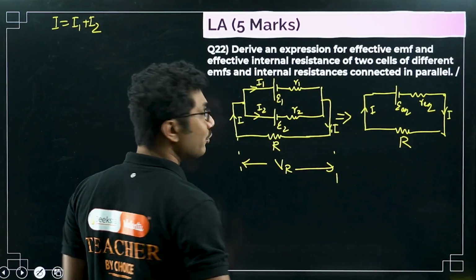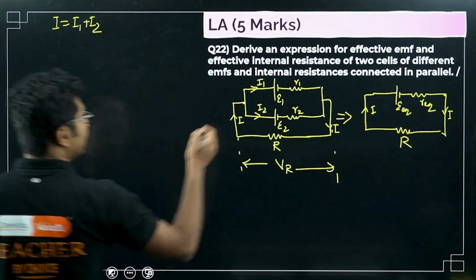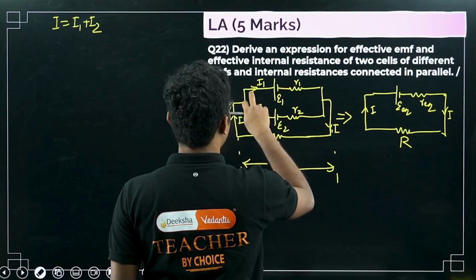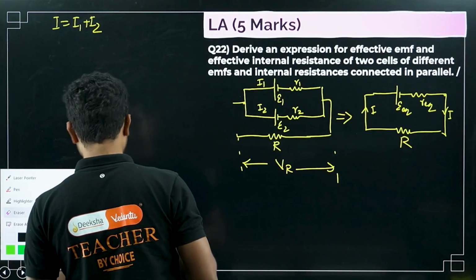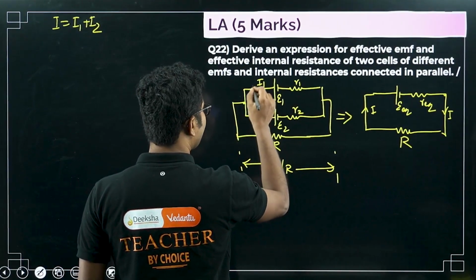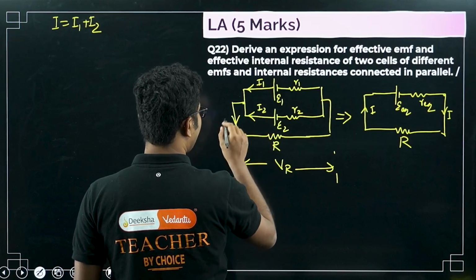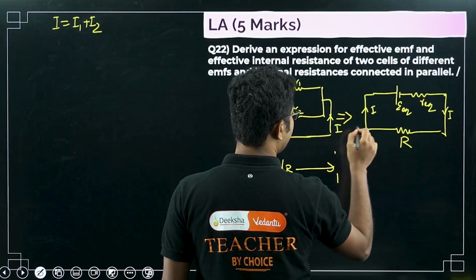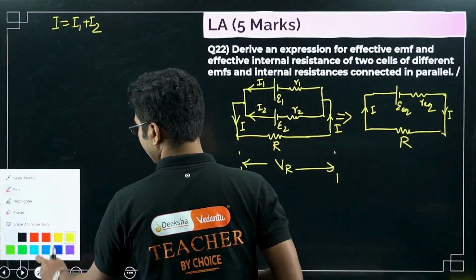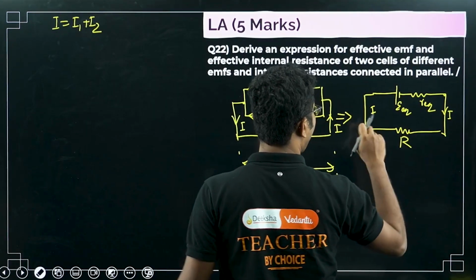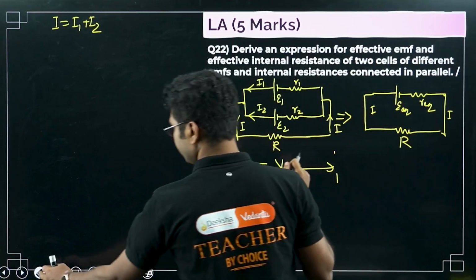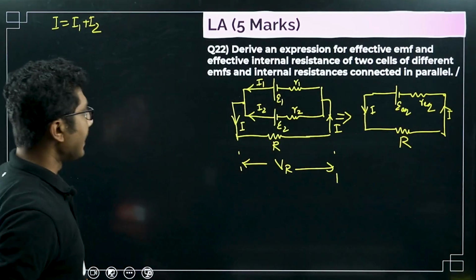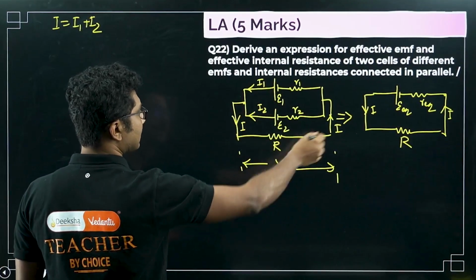So how to write that? I have taken the direction a little off. The direction will be like this because the batteries are connected like this, so current will pass like this. This is I, and this will go like this. This is also I. In this case also I have done the same thing. So current will pass in this direction, and it will pass in this direction.